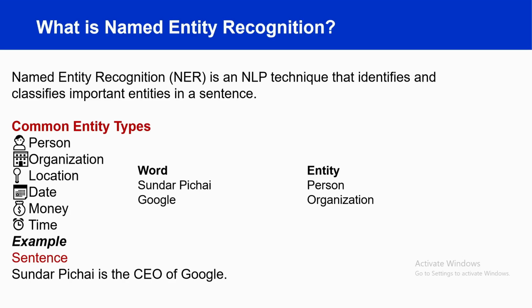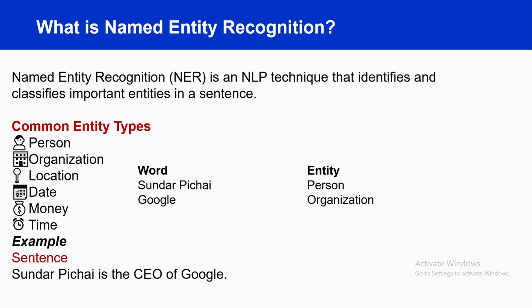So now look at the example shown on the slide. The sentence is Sundar Pichai is the CEO of Google. In this sentence, Sundar Pichai is identified as a person and Google is identified as an organization. So notice that here NER does not classify every word.